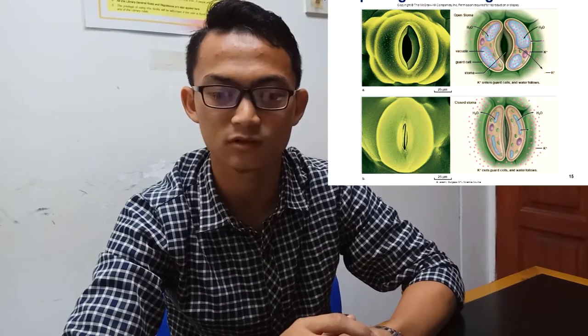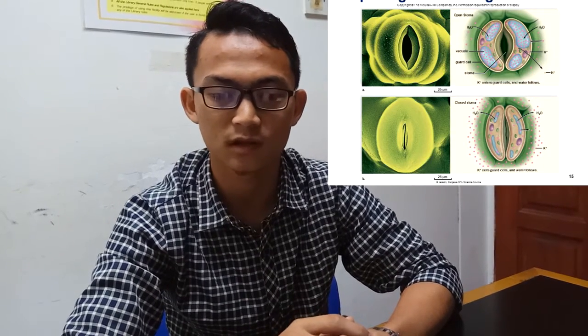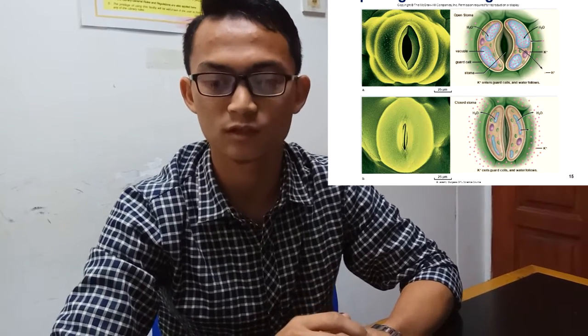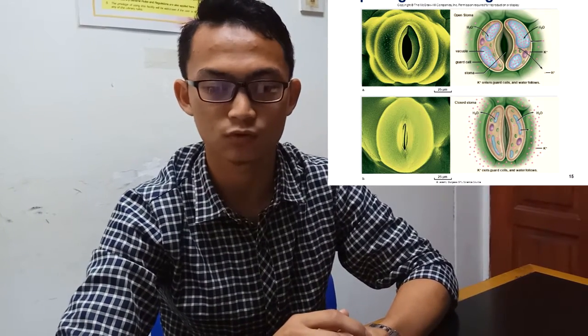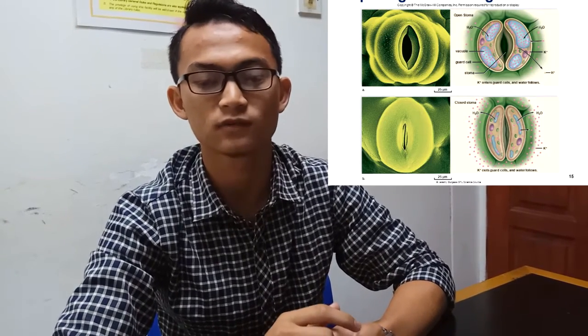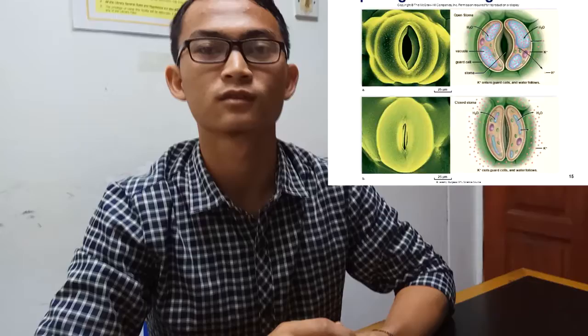Besides that, a reduction in ABA and an increase in gibberellins break seed and bud dormancy. Seed germinates and bud sends forth leaf. Next, abscisic acid brings about the closing of stomata when a plant is under water stress. For example, by some unknown mechanism, ABA causes potassium ions to leave guard cells. As a result, guard cells lose water and the stomata close.